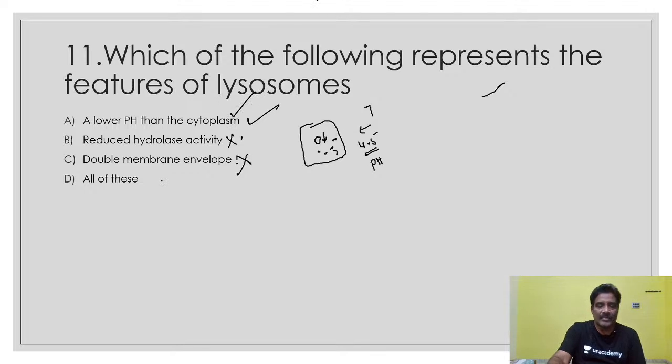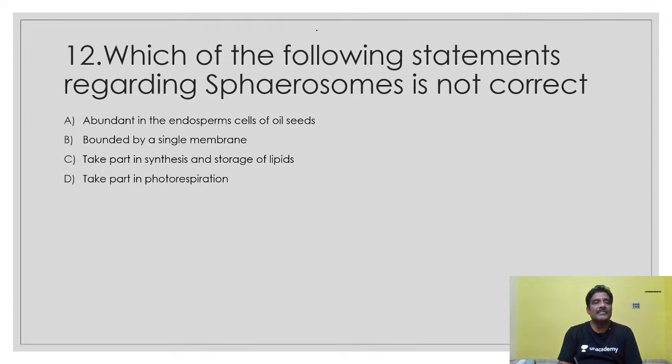Okay, another important bit. Which of the following statements regarding sphaerosomes is not correct? Here, these are sphaerosomes. D is the right option. Take part in photorespiration. This is incorrect here.